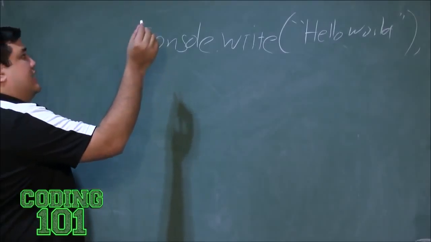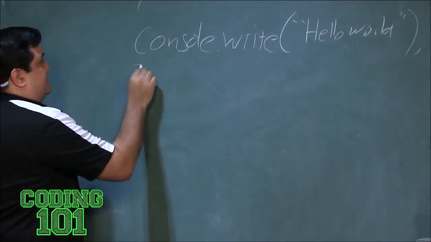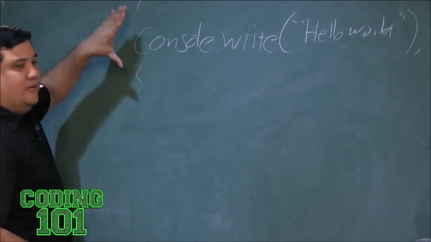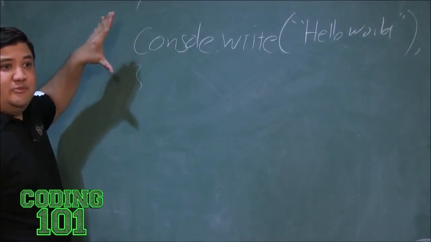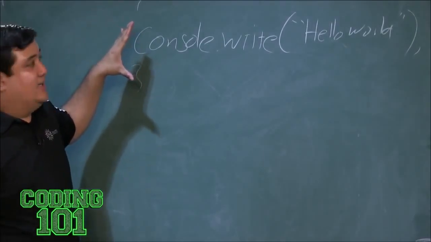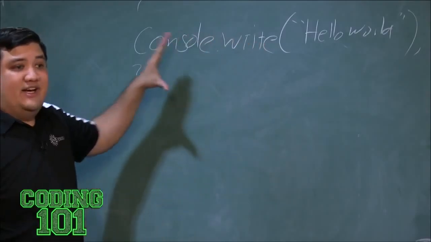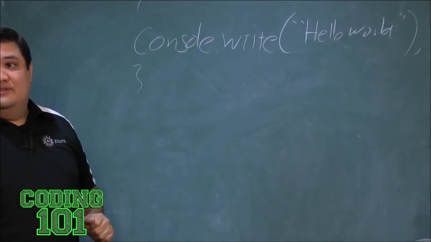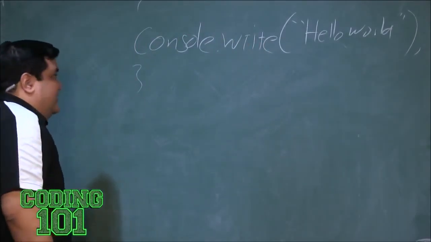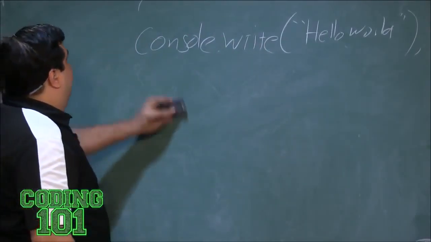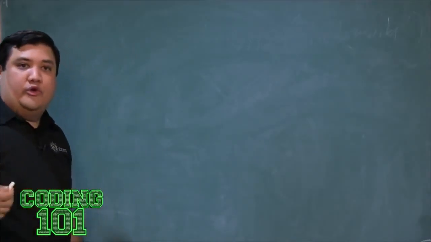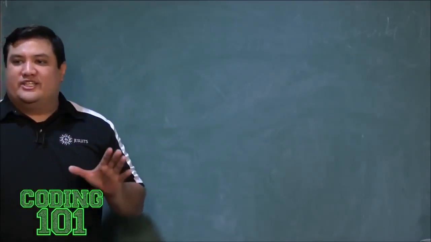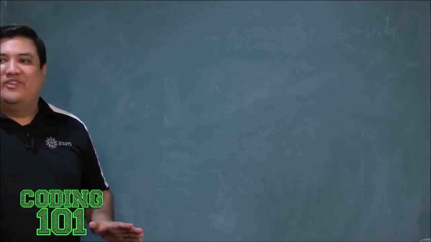Let's say I have something like this. I encapsulate this, and let's pretend I have a function that allows me to repeat this as many times as I want. I would want to see a loop. So I'm going to show you what's called a while loop. A while loop allows me to continue doing a piece of code, to reiterate it over and over, as long as a Boolean condition is met. Now, let me explain what that means.